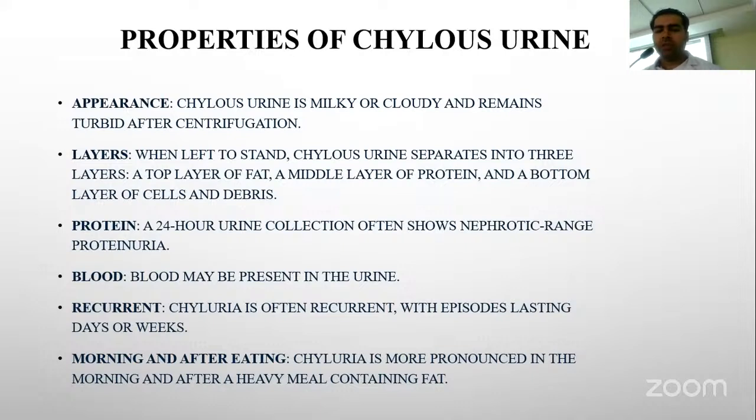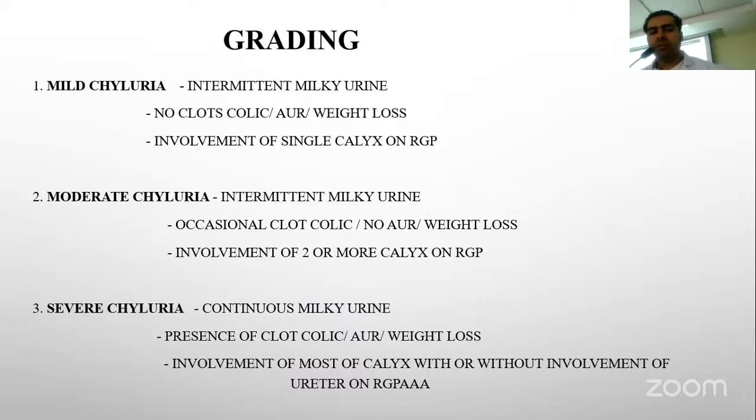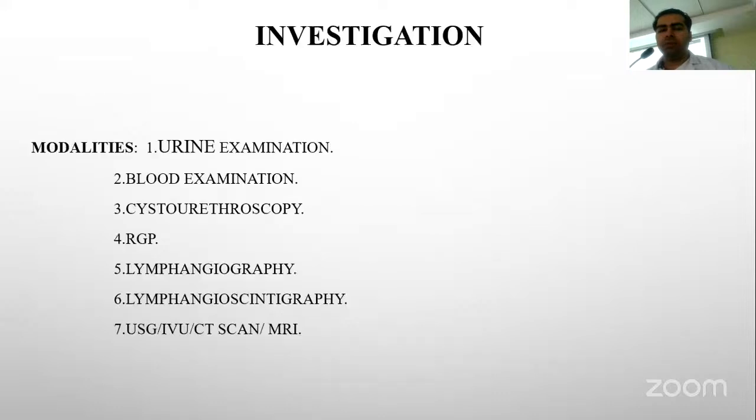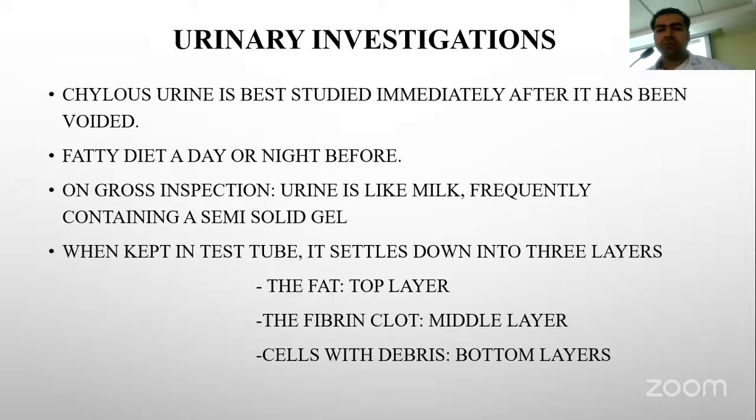In recurrent chyluria, the episodes can last for days or weeks. The chyluria is graded as mild, moderate, and severe. The mild chyluria involves one calyx. Moderate chyluria is usually intermittent and involves two or more calyces. The severe chyluria shows continuous milky urine, and most of the calyces are involved. Various investigations involve urine examination, blood examination, cystourethroscopy, RGP, lymphangiography, lymphoscintigraphy, and MRI, USG, etc.